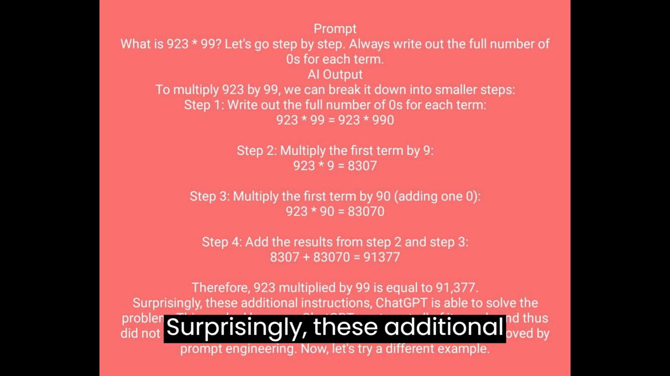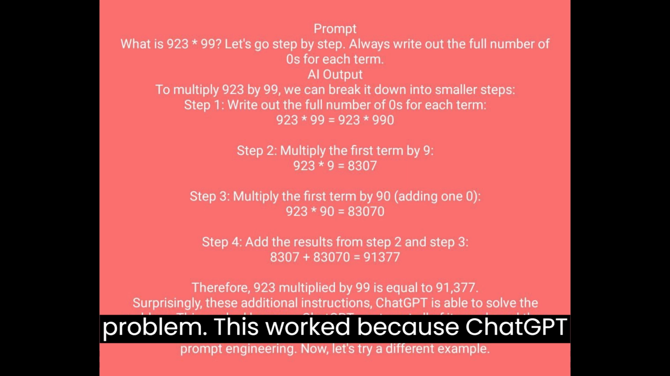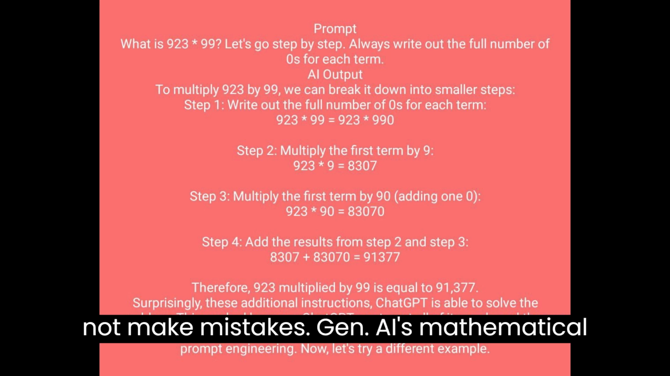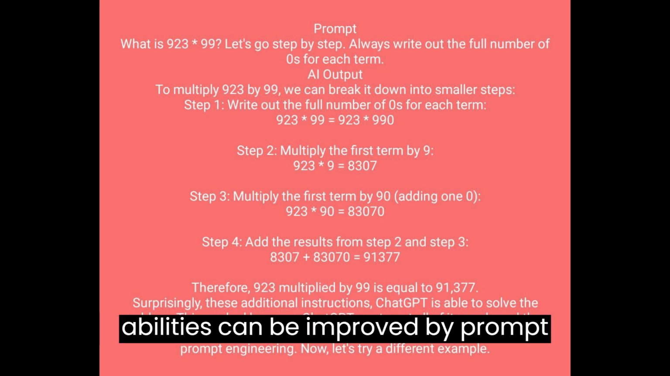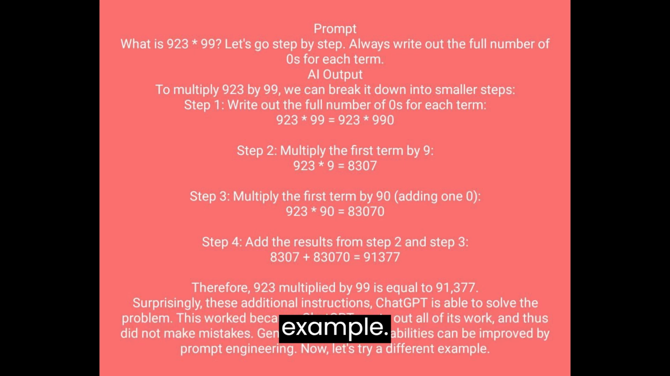Surprisingly, with these additional instructions, ChatGPT is able to solve the problem. This worked because ChatGPT wrote out all of its work, and thus did not make mistakes. Gen AI's mathematical abilities can be improved by prompt engineering. Now, let's try a different example.